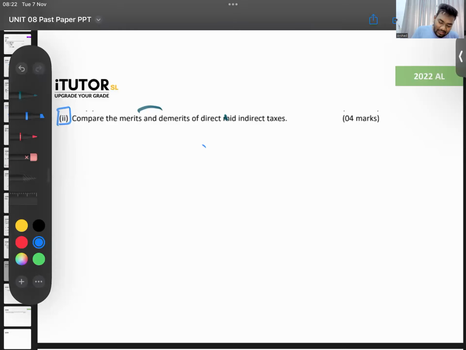You tell me what the merits are, the advantages, the good side. Demerits are the bad side. First, we'll talk about direct taxes. What are direct taxes? Like your income tax and stuff like that. So, what are the merits? What are the good sides of those?